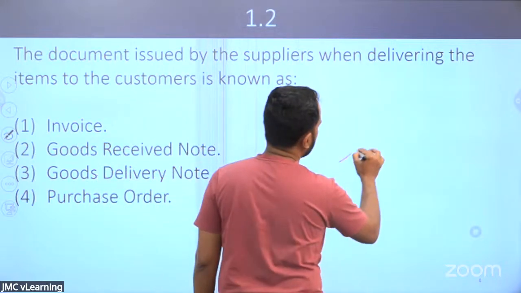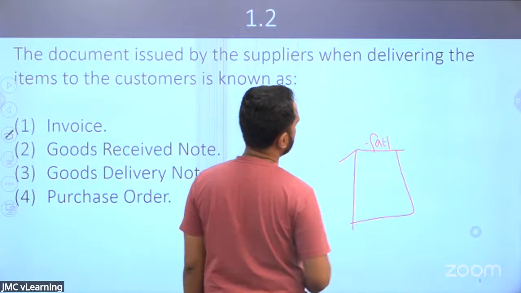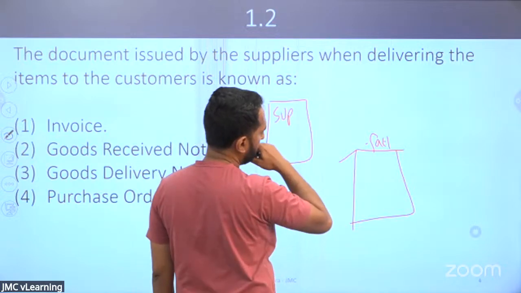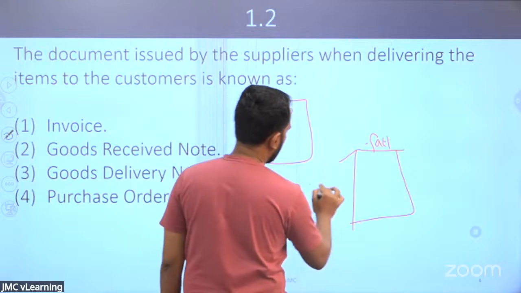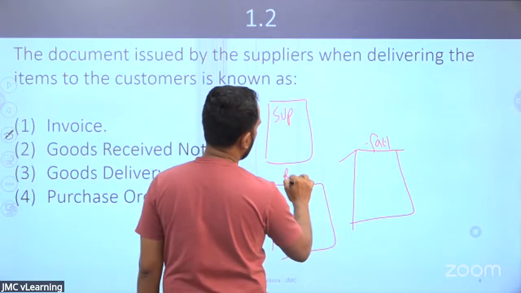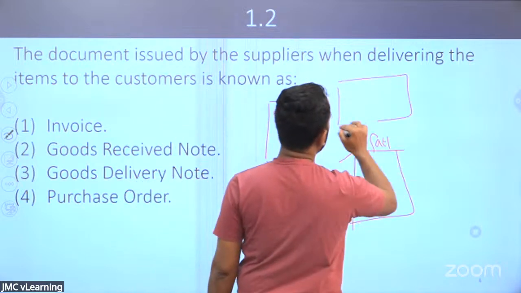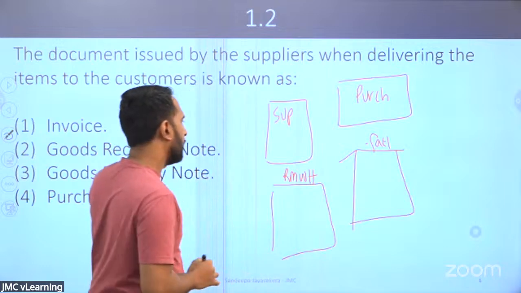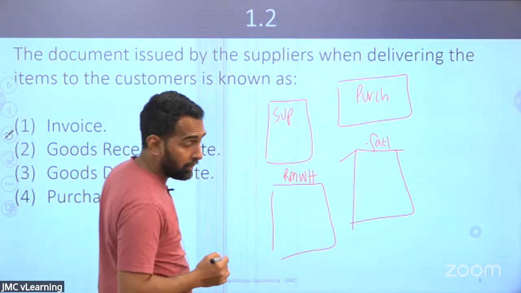Let's say this is the factory. This is the supplier. And this is the material warehouse or the raw material warehouse. And this is the purchasing department or the procurement department, right? So let me try to explain this in a very simple manner.